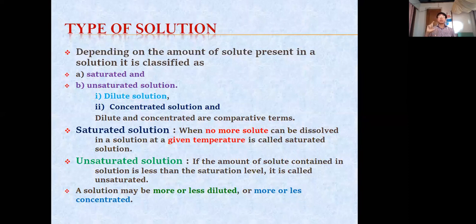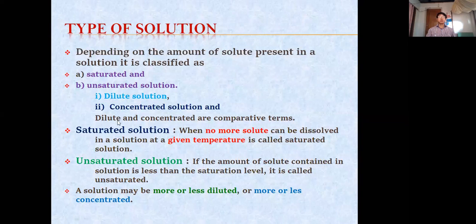Take an example of a cup of tea. If the amount of sugar content is less, then we call it dilute. But if the amount of sugar present is more, then we call it concentrated. If it is very sweet due to the large amount of sugar, then we call it concentrated. But if the amount of sugar is very less, and the sweetness is very less, then we call it diluted. So these are actually comparative terms.